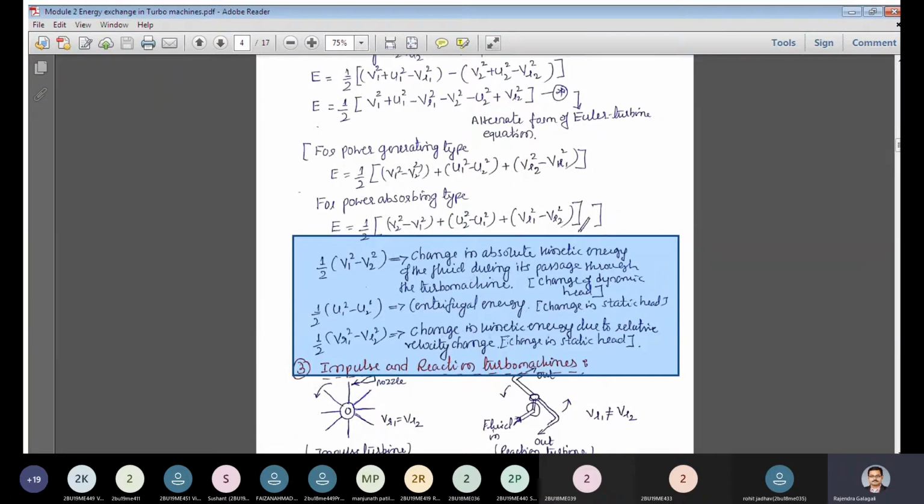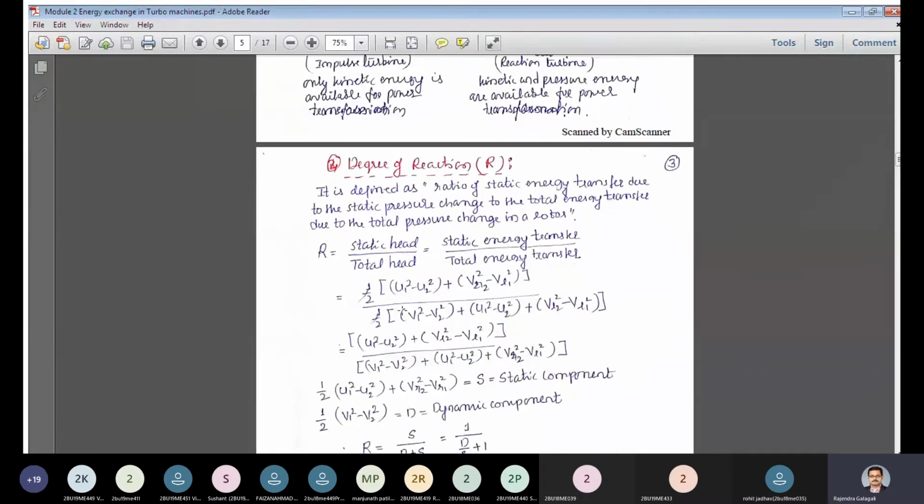The other one is the kinetic energy of the relative velocity. So this is also a static head. Only the absolute velocity, that is the actual velocity of the fluid with which it enters and leaves, the difference of the squares, the difference in the kinetic energies at the inlet and outlet of the turbine, is known as the change in the dynamic head.